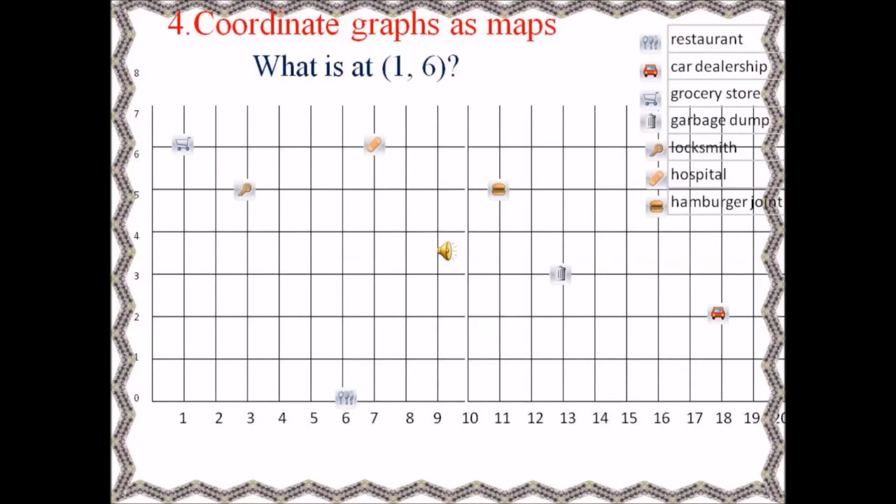Coordinate graphs as maps. What is at 1, 6? For 1 you have to go from down and then 6 on the top. Now what is at 1, 6? 1 here and 6 there. So we can just say what it is: grocery store.